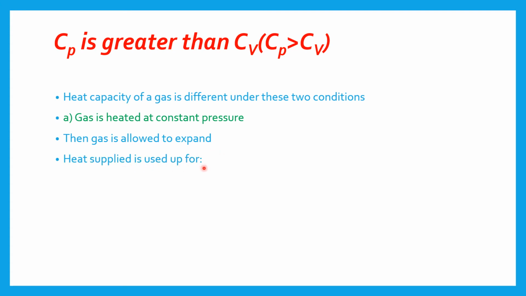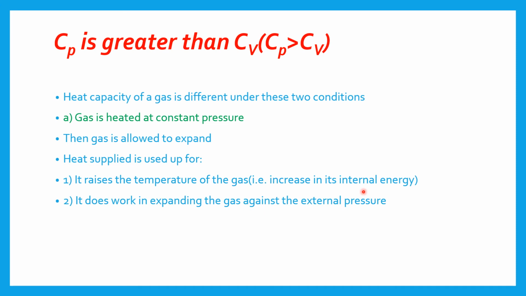Heat supplied is used up, first, to raise the temperature of the gas, that is, increase in its internal energy, and second, it does work in expanding the gas against the external pressure. So delta Q is equal to dU plus delta W. We can substitute delta W as PdV.